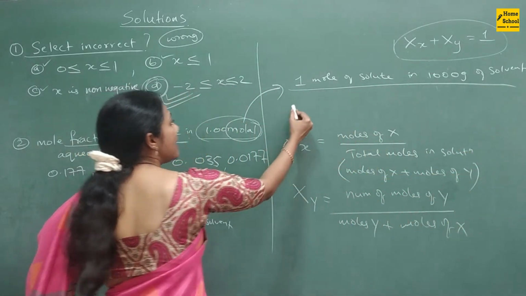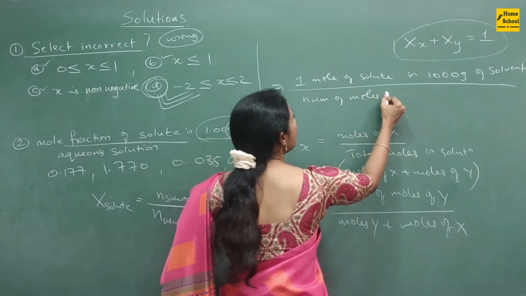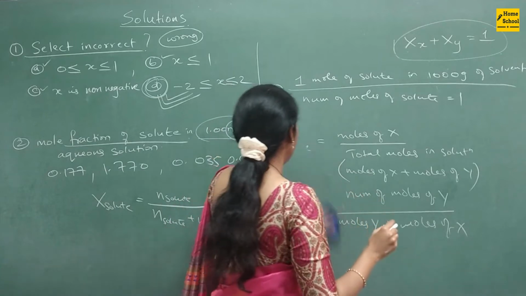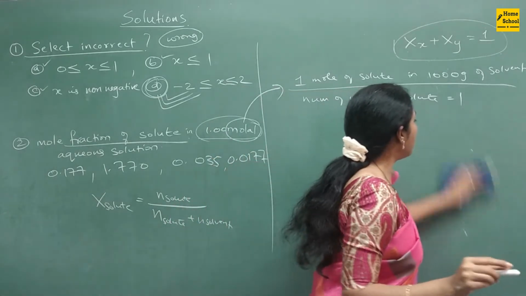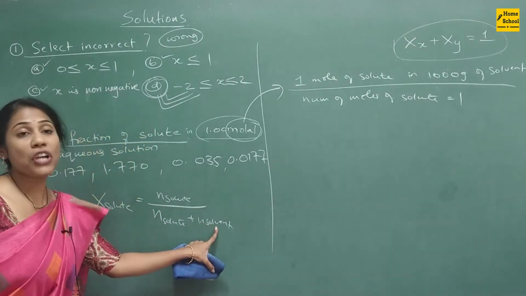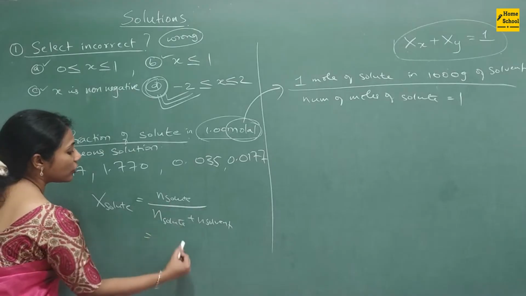So from this sentence I got to know the number of moles of solute: 1 mole, right? Now I also want the number of moles of solvent in the denominator. Number of moles of solute we got to know, that is 1.